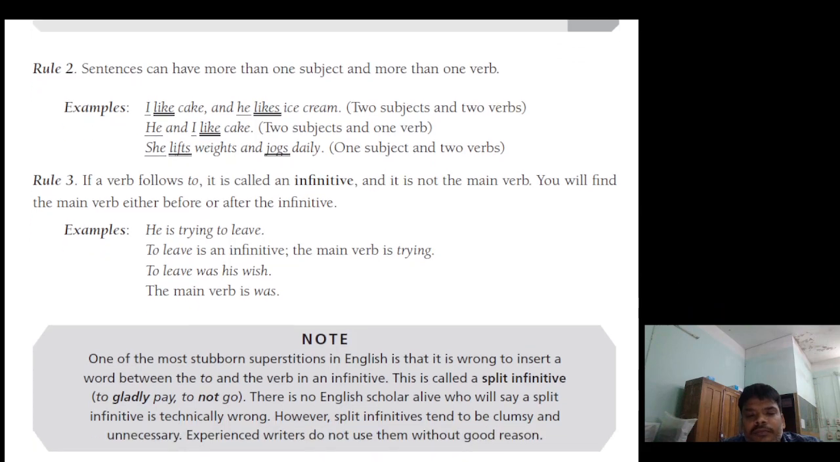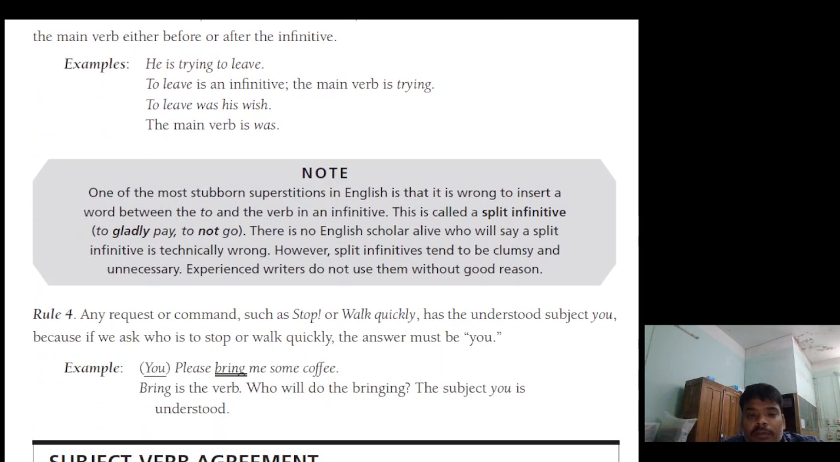Next, here is the note. One of the most stubborn superstitions in English is that it is wrong to insert a word between the "to" and the verb in an infinitive. This is called a split infinitive: to gladly pay, to not go.